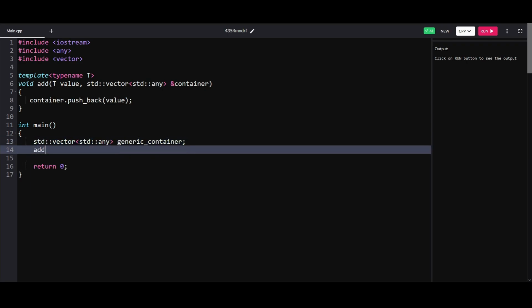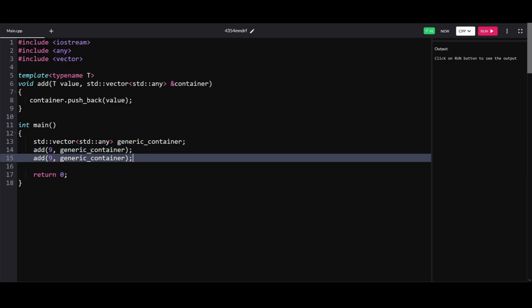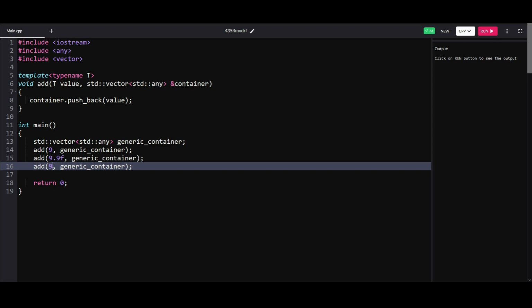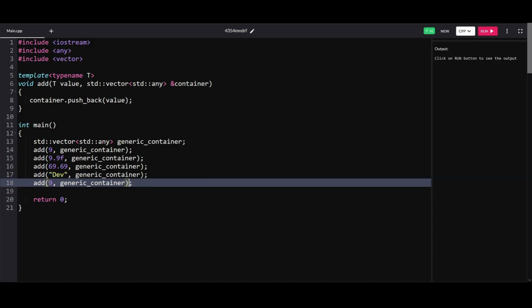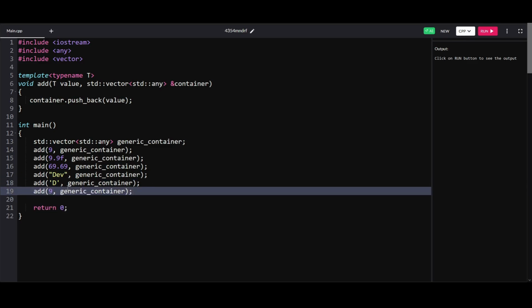And let's start adding a bunch of values to this container, right? So let's first add maybe an int. Let's do a float, let's say 9.9f. Let's maybe add a double, so we can do something like, I don't know, 69.69. Let's add a string maybe, right? Let's add the channel name. Let's add a char, and let's also add a user defined type.